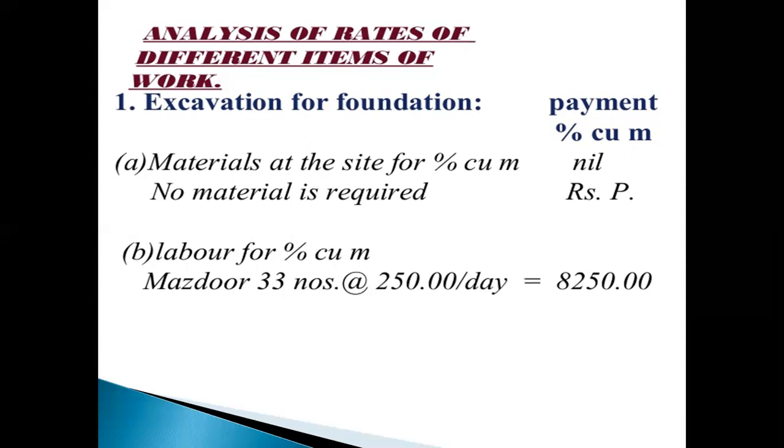Labor per cubic meter: used Mazdurs 33 numbers, paid 250 rupees per day. Then multiply 33 and 250, that equals 8,250.